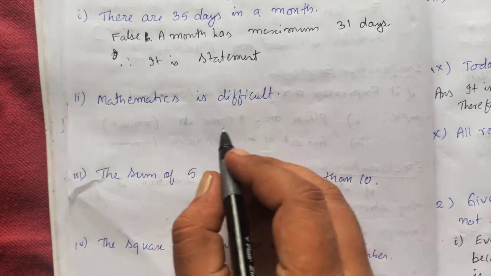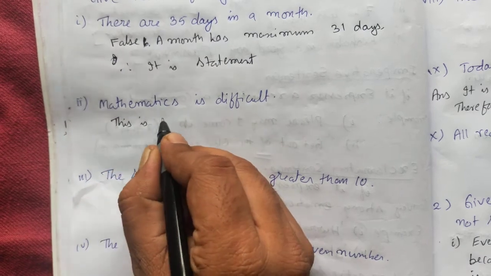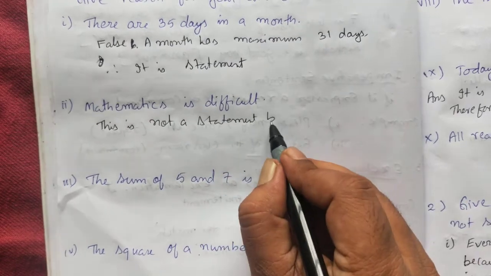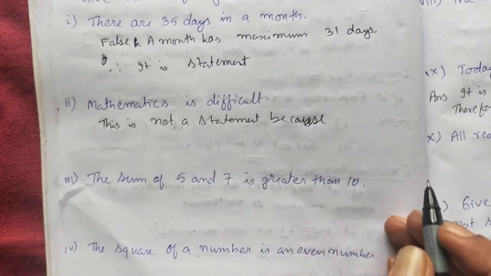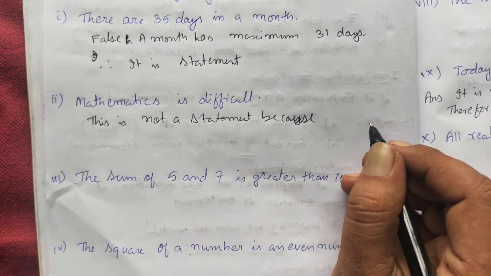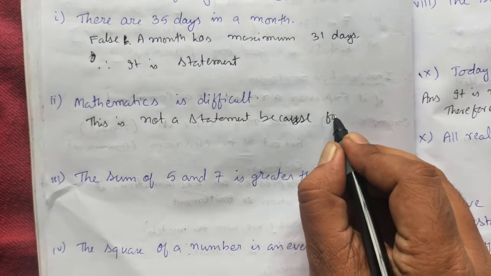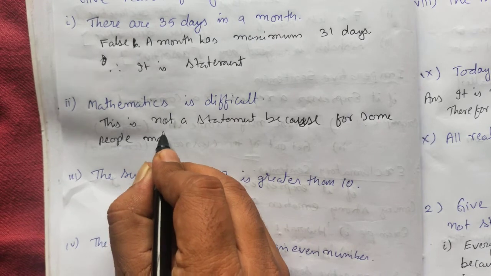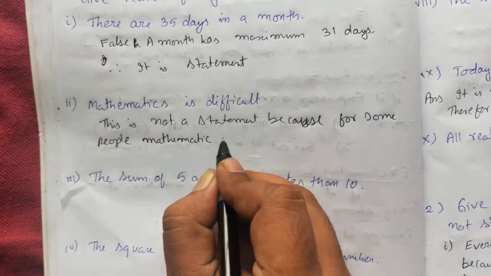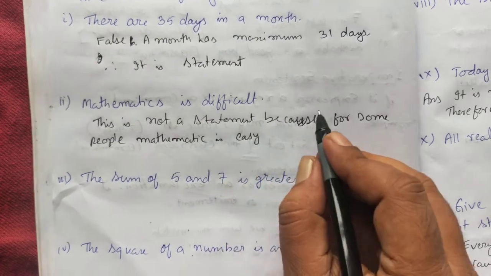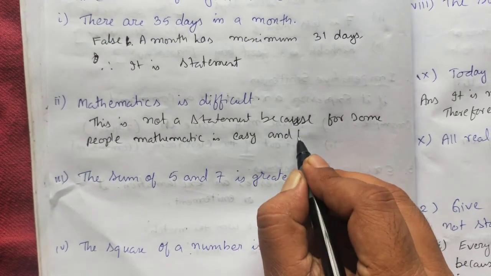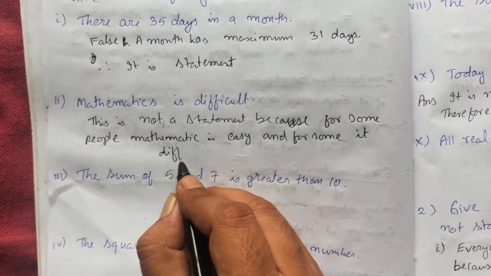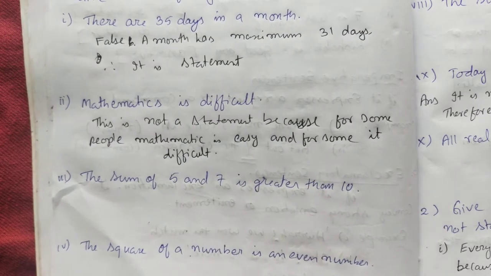We can say this is not a statement because for some people it is easy and for some it's difficult. So that's why we cannot say it's a statement.